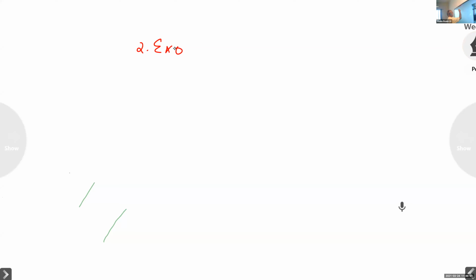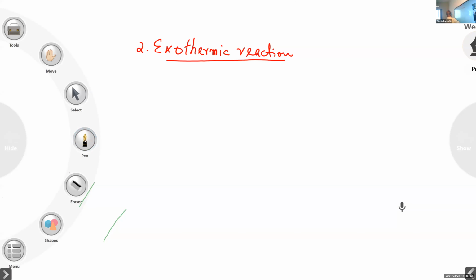So exothermic reaction. Next, you write exothermic reaction. I told you what is an exothermic process. What is an exothermic reaction? A reaction in which heat energy is released. So we can write the definition for exothermic reaction like this.